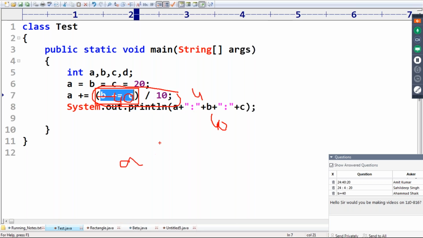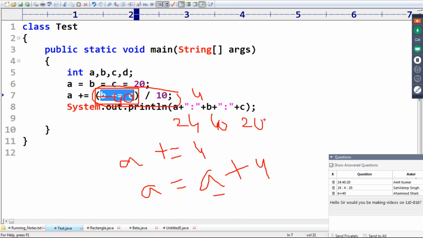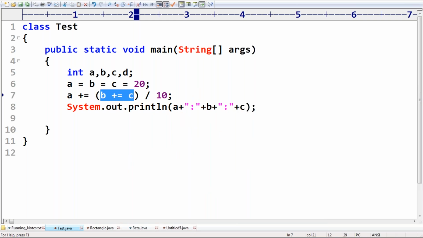So a += 4 means a = a + 4. Sir, what is the value of a? Okay, 20. 20 plus 4, 24. And the c value, we are not performing any change. That's why 24, 40, 20 is the answer we are going to get.